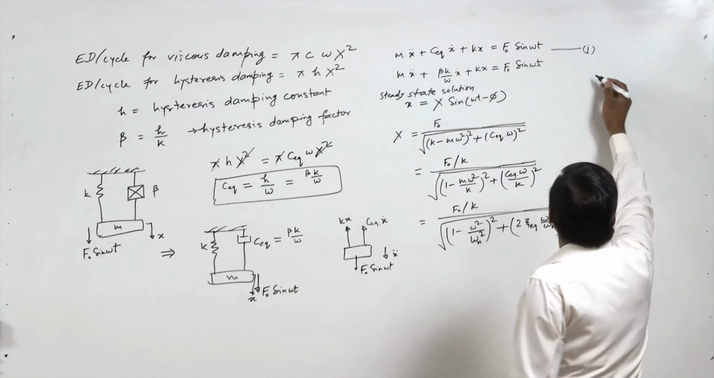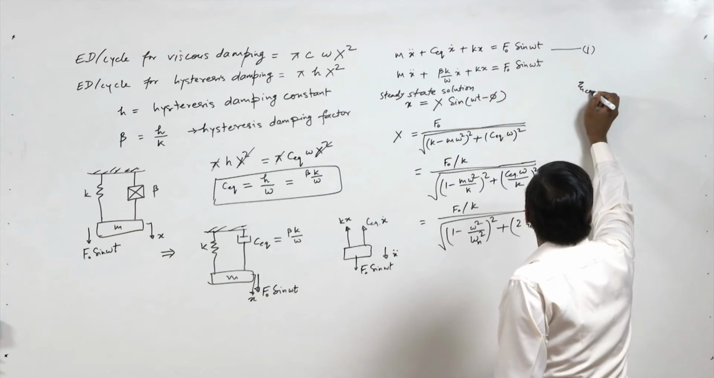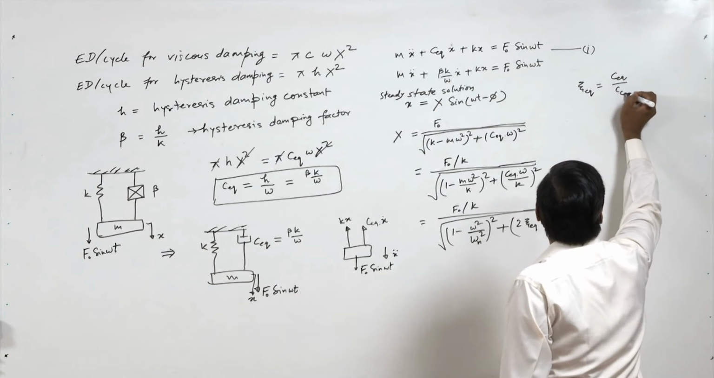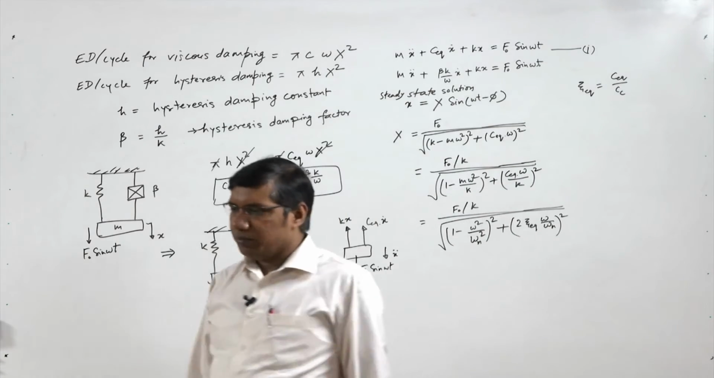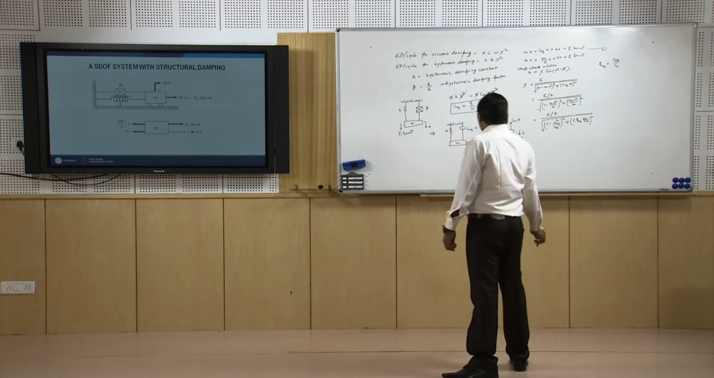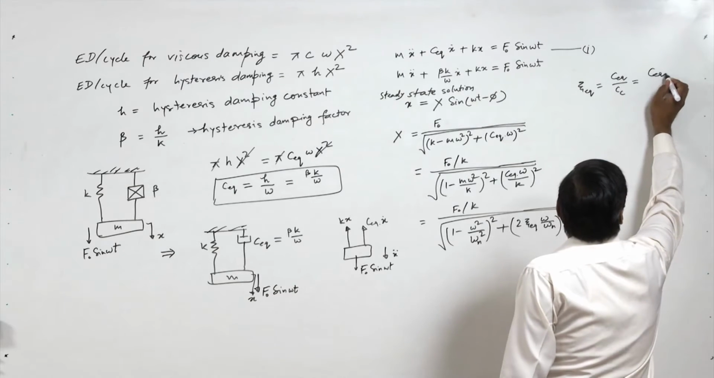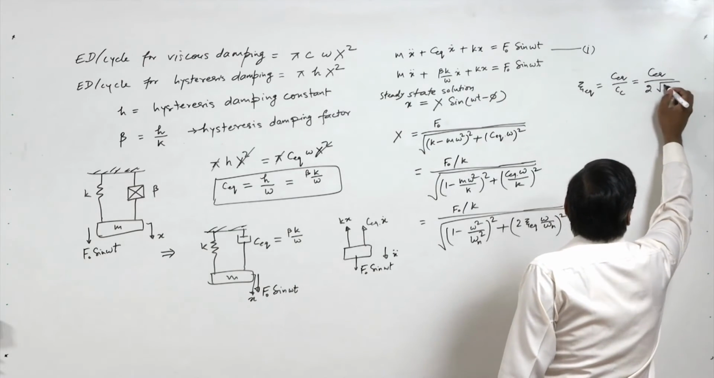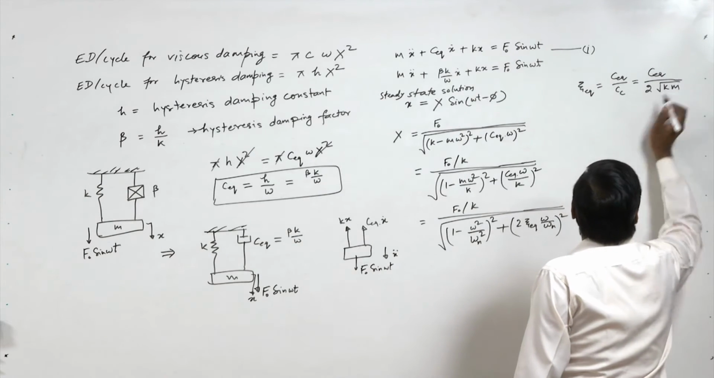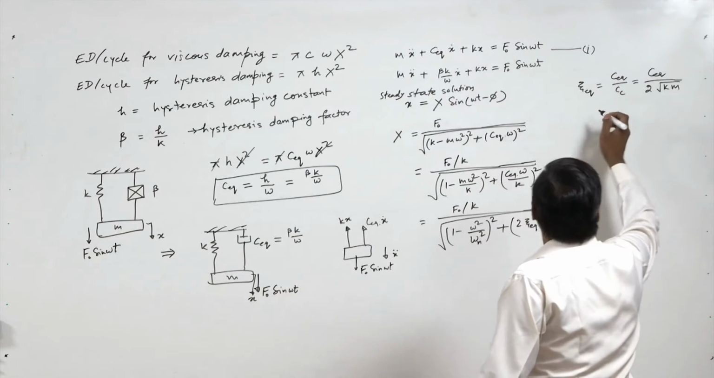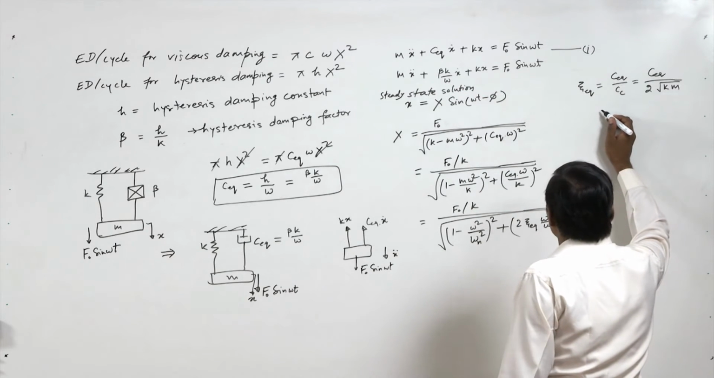So what is zeta equivalent? Zeta equivalent is nothing but C equivalent by Cc. Cc is critical damping, and we know that Cc is equal to 2 root k into m, that we have already derived. Now C equivalent is beta k by omega, so we here write.